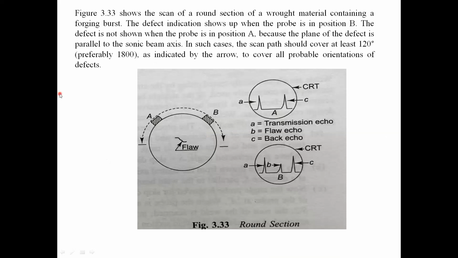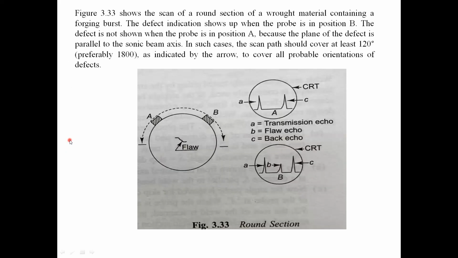Suppose the rod product is circular in shape. See, this is the flaw. In this orientation we can't find the flaw because here the beam is parallel to the flaw. But in this position, if you scan in this direction, then you can find the flaw. So 360-degree scanning is required in the case of round products.